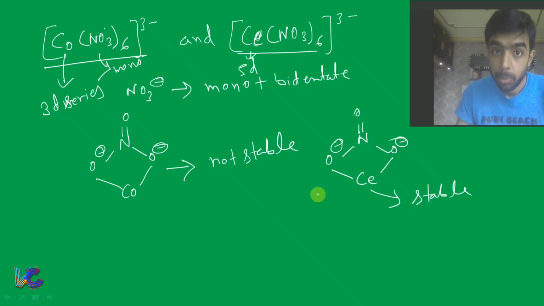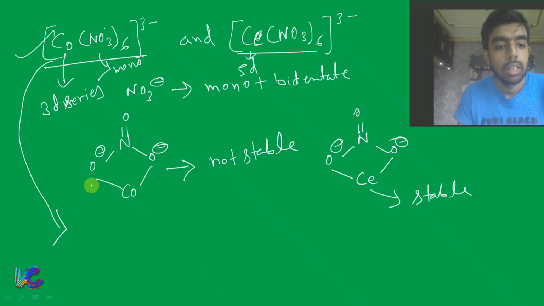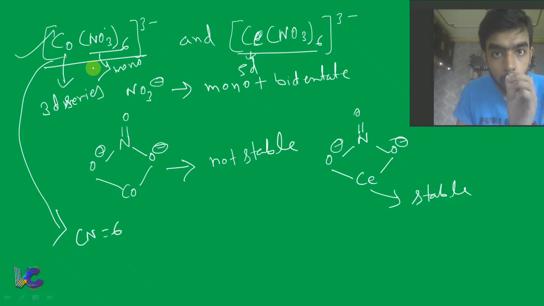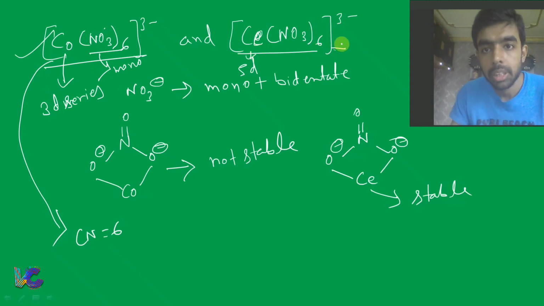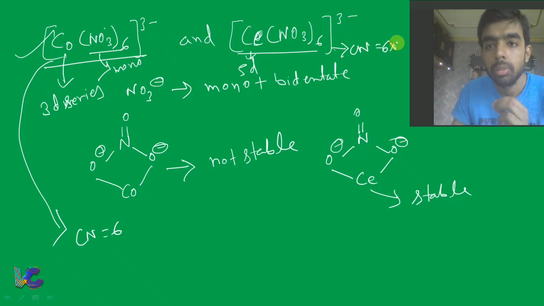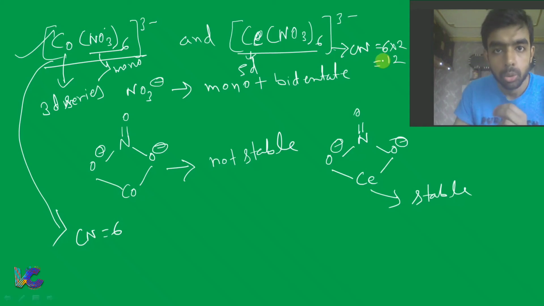If you are asked in the examination what the coordination number of cobalt is, it will be 6 because NO3 is a monodentate ligand here. But for cerium, the coordination number will be 6 into 2, that is 12, because there are 6 NO3 minus ligands acting as bidentate.